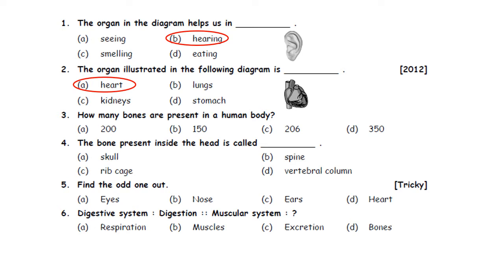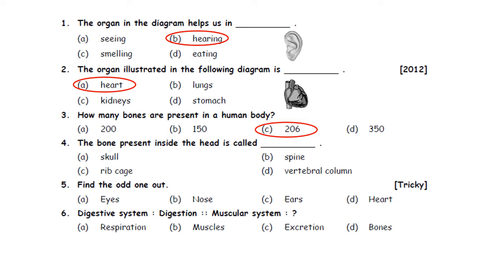Third one. How many bones are present in a human body? A. 200, B. 150, C. 206, D. 350. So, the number of bones present in adult human body is 206. So, option C is the correct answer.